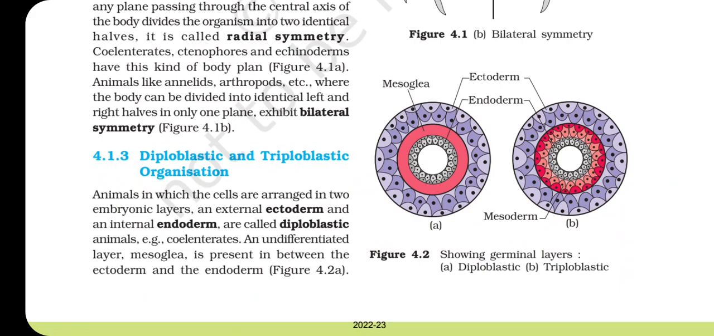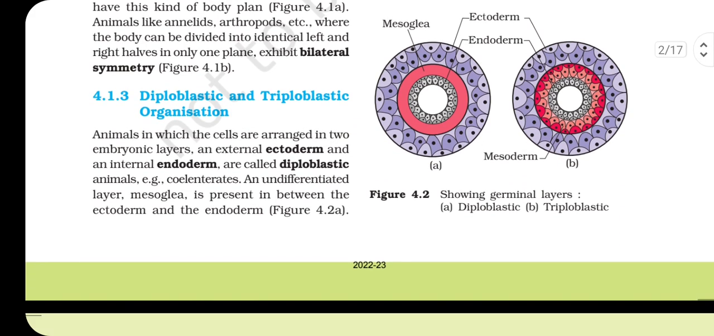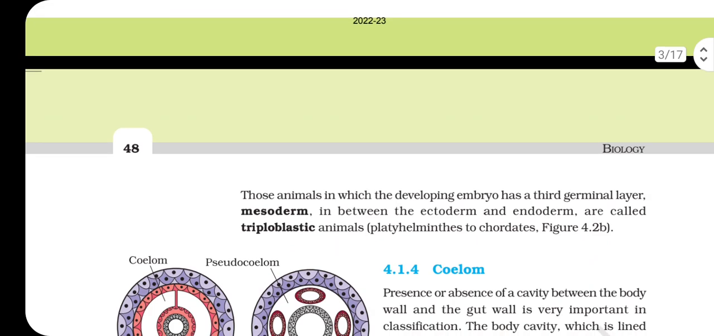Diploblastic and triploblastic layers. Diploblastic animals have no mesoderm, and triploblastic animals have mesoderm. Those animals in which the developing embryo has a third germinal layer, mesoderm, in between the ectoderm and endoderm are called triploblastic animals. That is, Platyhelminthes to Chordata.